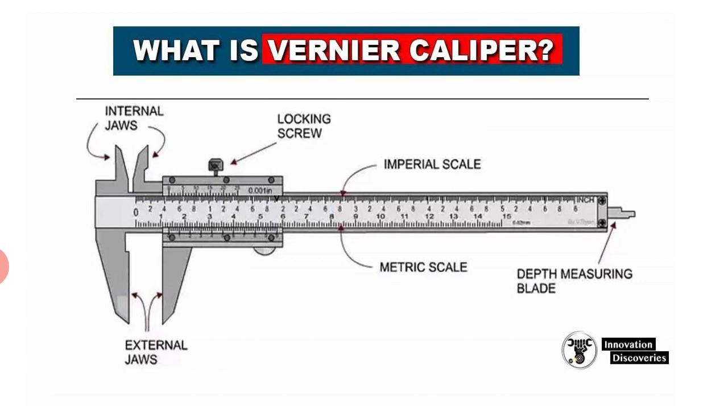Now what is a vernier caliper? A vernier caliper consists of a steel scale with a fixed jaw at one end. The object to be measured is placed between this and a sliding jaw. The tail can be pulled out and used to measure the depth of narrow tubes or holes. Some calipers also have inside jaws so that they can be used for measuring the internal diameters of tubes. A short scale of 10 divisions seen on the sliding jaw is called a vernier. The vernier enables us to obtain centimeter measurements accurate to the second decimal place.